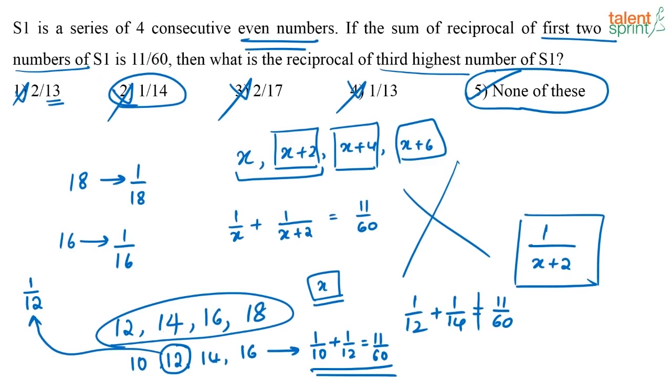So here they are asking for the third highest number, which, if you look at the series, is actually 12. This is the actual series that we are looking for, but if we take option 2 as the answer, then this will be the series that we get, but here the first condition will not be satisfied. The sum of the reciprocals of the first two numbers is going to be 11 by 60. That won't be true here. So the correct answer for this question is going to be none of these.